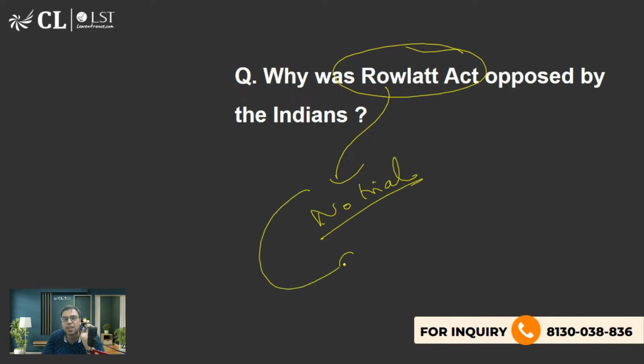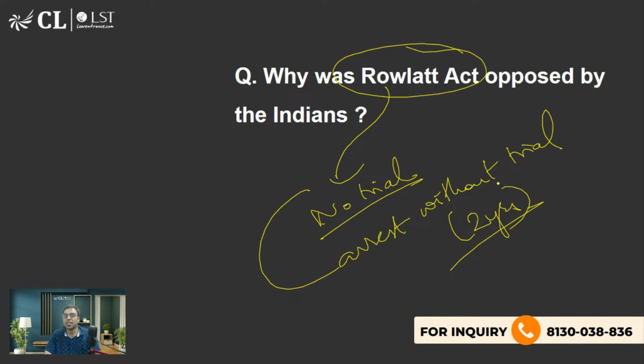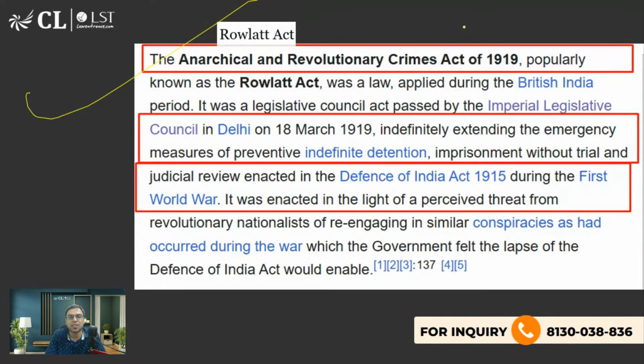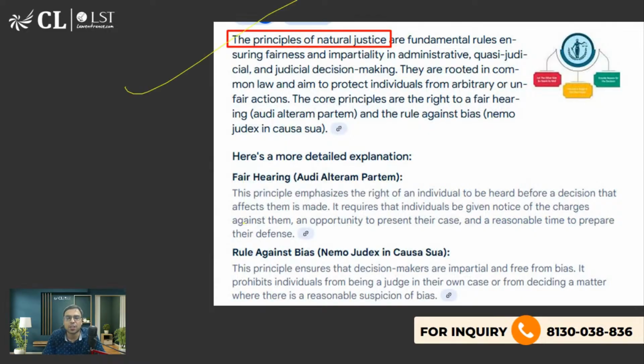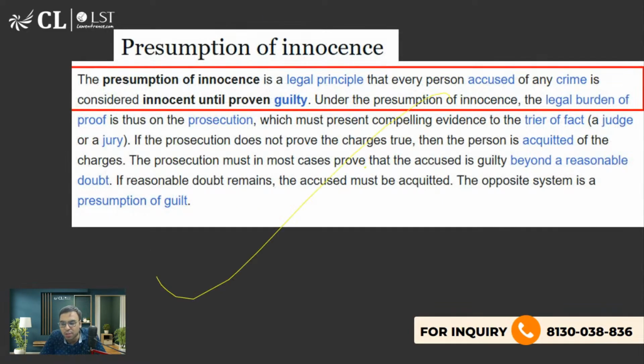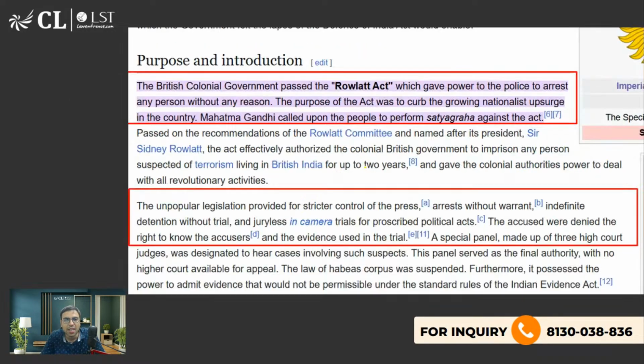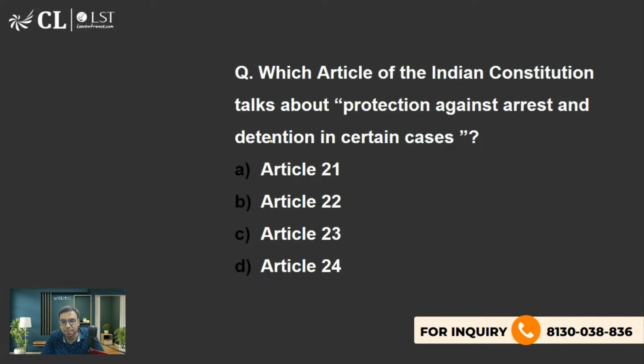Arrest without trial. I have already told you this. And this violates the idea of presumption of innocence, and you can be arrested for 2 years without trial. It is also called the Anarchical Revolutionary Crimes Act. And it violates the principle of natural justice. It violates presumption of innocence because a person is assumed to be innocent until proven guilty in a court of law. I had already told you all this.